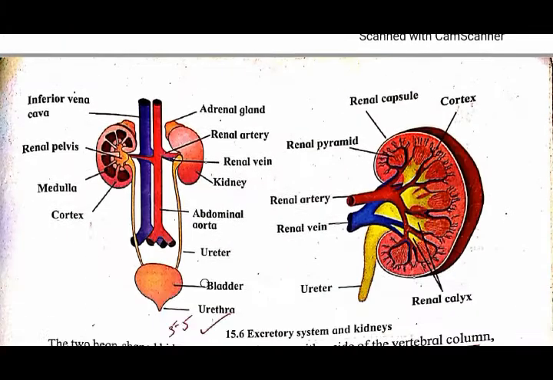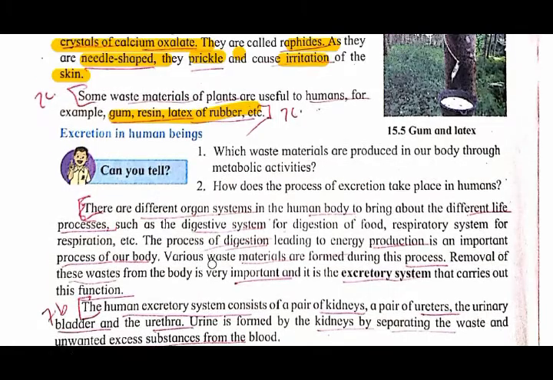In detail we will study here how the excretion takes place through the kidney. Now see here, there are different organ systems in the human body to bring about the different life processes that we have already studied: the digestive system, respiratory system, circulatory system. The digestive system is for digestion of the food, the respiratory system for respiration, etc.